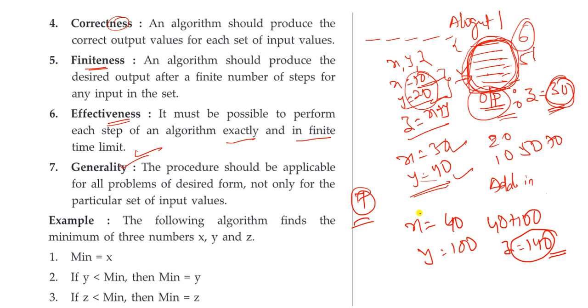So that is about the several properties of algorithms: input value, output value, definiteness, correctness, finiteness, effectiveness, and generality. Let us see the example here. Algorithm finds the minimum of 3 numbers x, y, z.